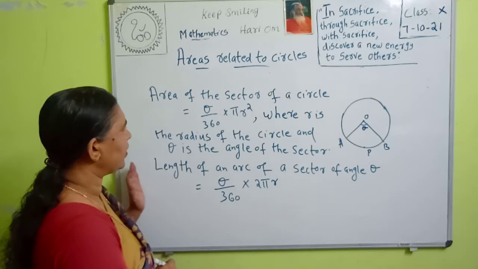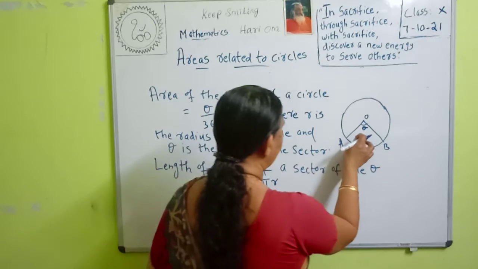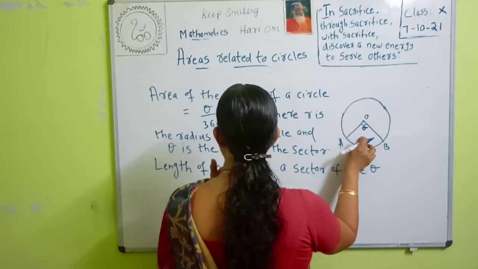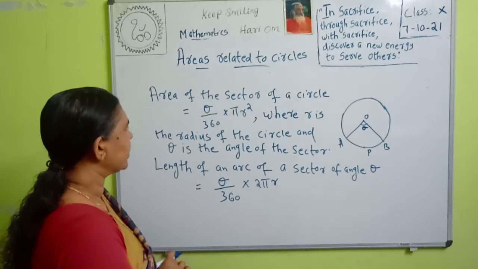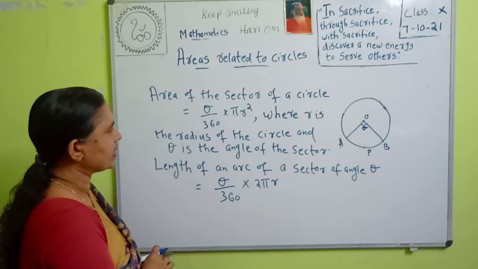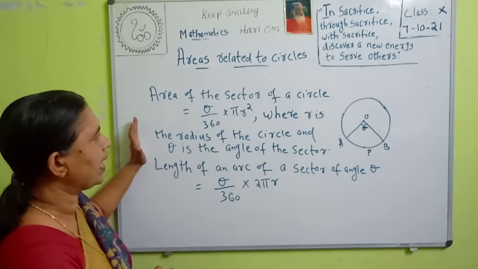So to find the area of this sector, we use the formula. Here the sector angle is theta. So it is equal to theta by 360 into pi r square, where r is the radius of the circle and theta is the angle of the sector. This is the area of the minor sector.